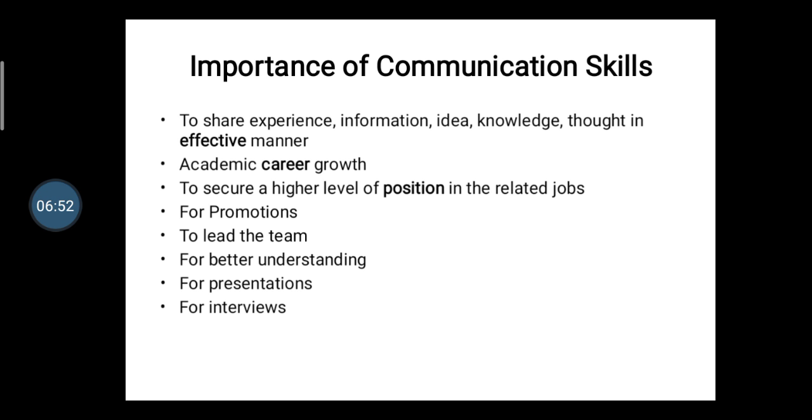Sometimes you may have a question: as an engineer, is effective technical communication important or not? It is very important for an engineering student, because when you go to any organization, or go for an interview or job preparation, at that time communication skill is very important. So this subject is part of your syllabus. Then, academic career growth: if your communication skill is very good, your academic career growth depends on it.